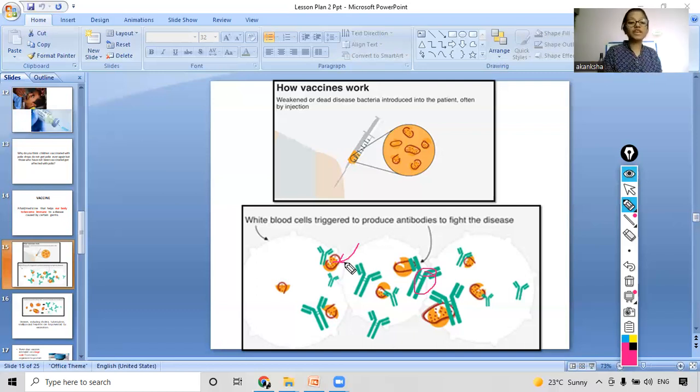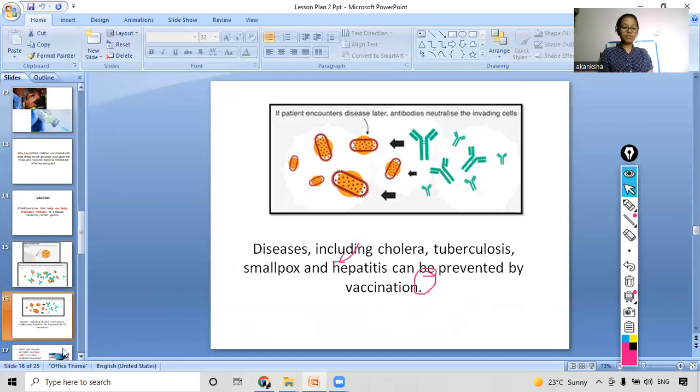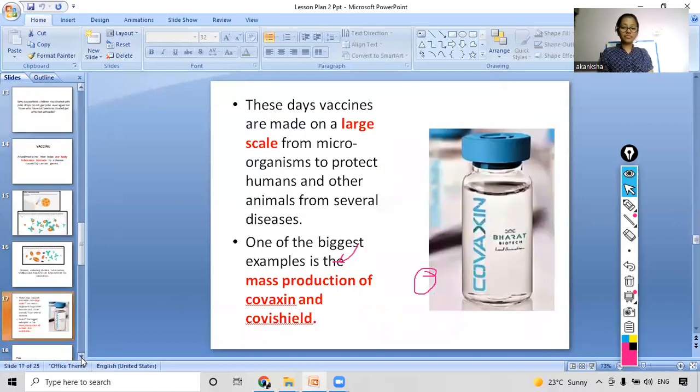And one of the biggest examples of mass production of these vaccines is what we are using right now also. Which disease is going on? Yes. So which vaccine did we use right now in the COVID period? It was, yes, Covaxin and Covishield. So these two were the main vaccines that we used during the COVID period. So this is also one of the examples of the vaccines that we are using, right?